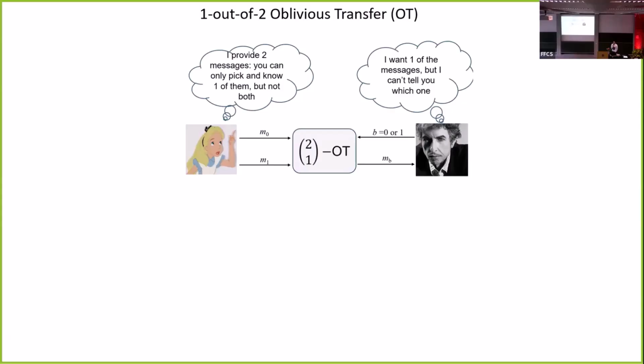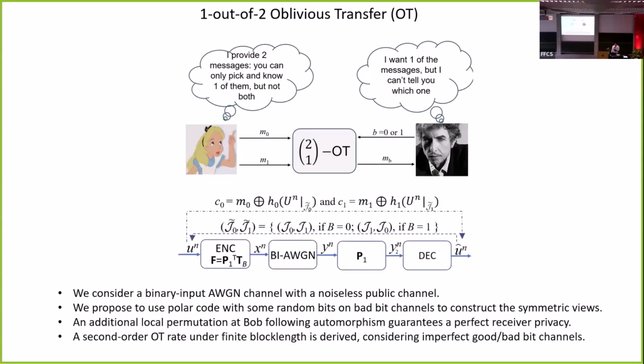We need to design a protocol to prevent Alice from knowing which one is chosen by Bob, and meanwhile prevent Bob from knowing the unchosen message. In this work, we propose to use a polar code to implement this protocol, and we propose this system model.